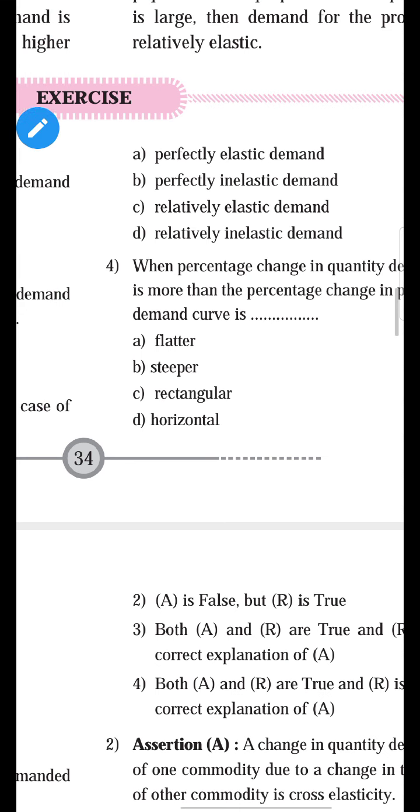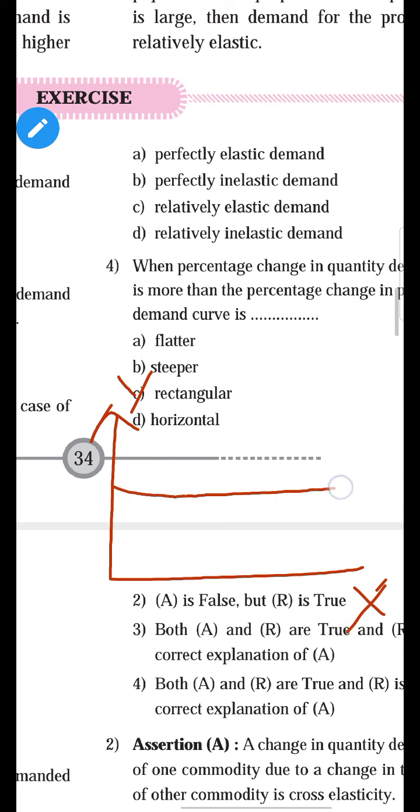Let us draw. When the demand curve is parallel to x-axis, this is y-axis, this is x-axis. And what the statement says, when the demand curve is parallel to x-axis. Now which type of demand is it? There are 5 types of demand. So out of 5 types, which type of demand is it? It is the first type, that is perfectly elastic demand. So answer is A, perfectly elastic demand. The demand is horizontal. Okay.